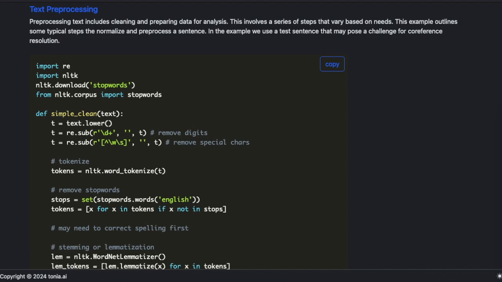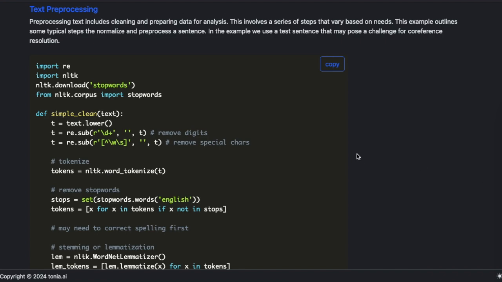The actual steps we need to do to pre-process our text is going to vary depending on a lot of things, like what is the input text? What does it look like? What kind of data is in there? What are the information extraction needs? What do we need the output to look like? What types of analysis are we planning to run on that output? If we're doing some machine learning or supervised learning techniques, what do those techniques require? What do the inputs to those techniques require so that we can format our outputs to match those inputs, and so on? These types of things will dictate the pre-processing that we need to do.